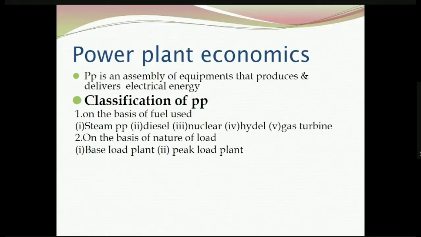So, the load is referred as peak load, and some of the power plants may be dedicated to meet this load alone. Such power plants are called peak load plants. Peak load plants are connected to the power system or generating when a sudden load demand is there in the power system. So, based on the nature of the load, plants are classified as base load plants that meet the base load. They are driven for 24 hours. Then peak load plants are dedicated for meeting the peak load, sudden rise in demand. And these power plants are referred as peak load power plant.